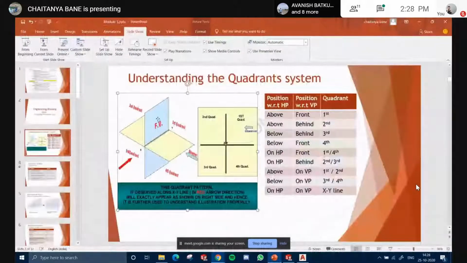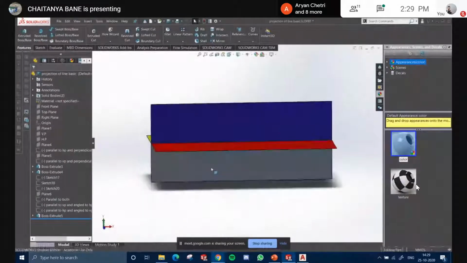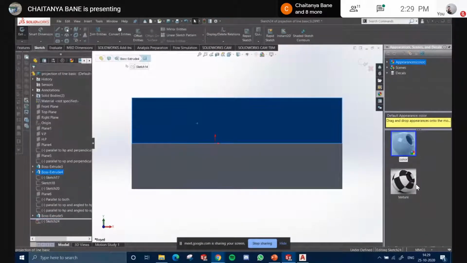Okay, so now there was another notion, that is the FV. What is the FV? So in here, if you view an object from the front, right? So let's say I have an object here.